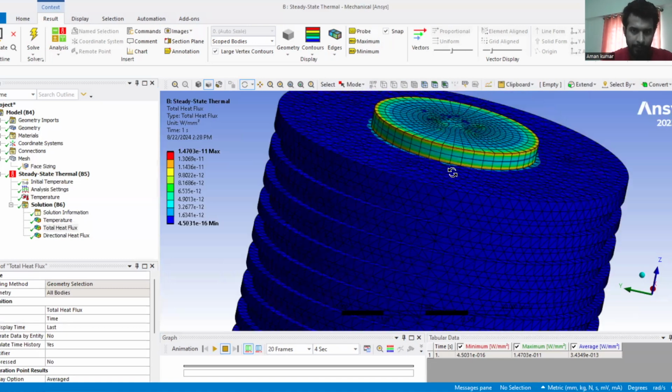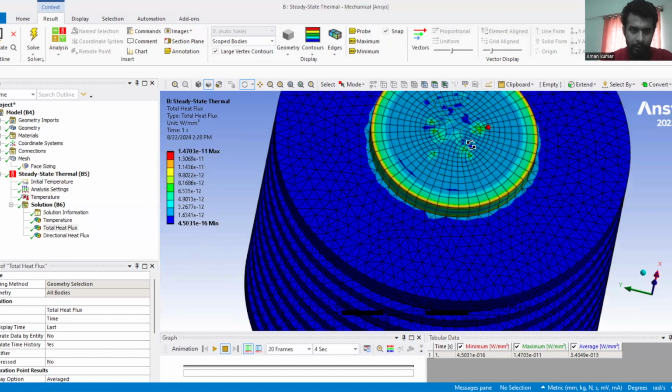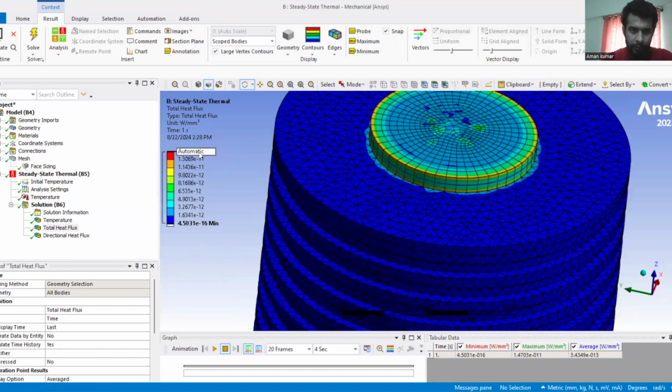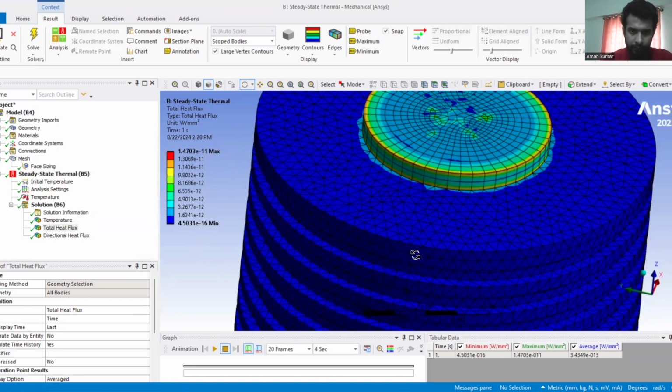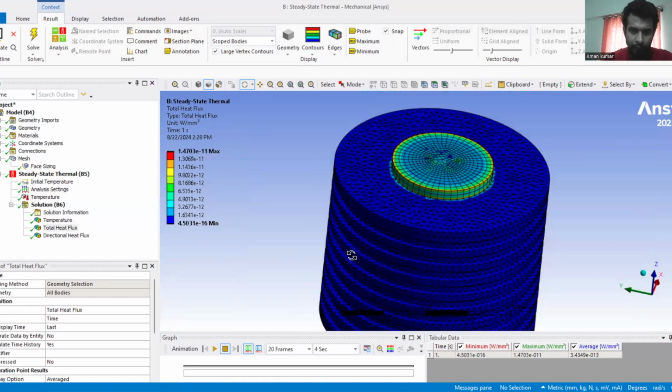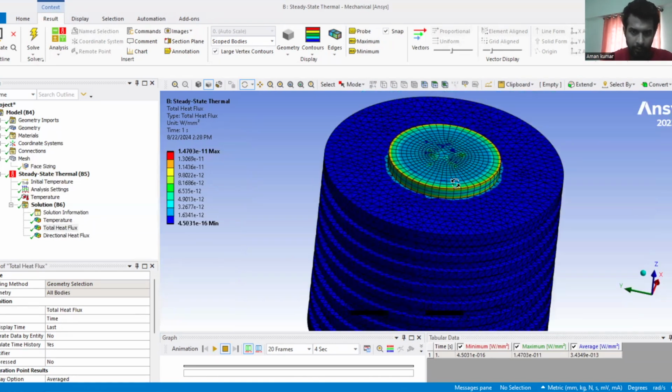The total heat flux is maximum at these faces. This still shows the result of the data. At different points, this total heat flux is different. Here the red color shows the heat flux is maximum at this interface, and this blue color shows the minimum of all the fill part, that is the rounded circle.